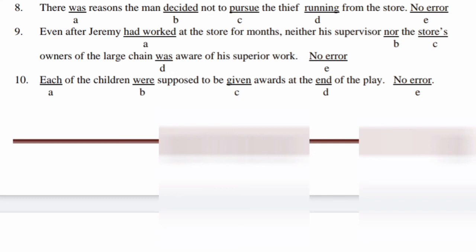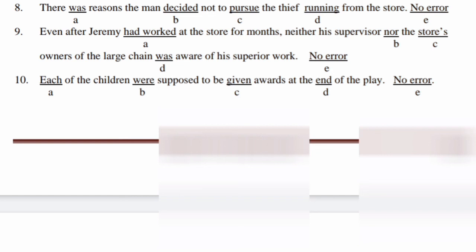Question number 9. Even after Jeremy had worked at the store for months, neither his supervisor nor the store's owners of the large chain was aware of his superior work. The same rule: plural subject carries the plural verb. Okay? So here we find another rule, neither nor also.